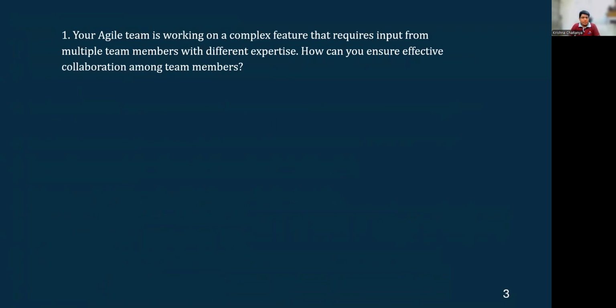Your agile team is working on a complex feature that requires input from multiple team members with different expertise. How can you ensure effective collaboration among team members? Again, this is the normal way that I have read.